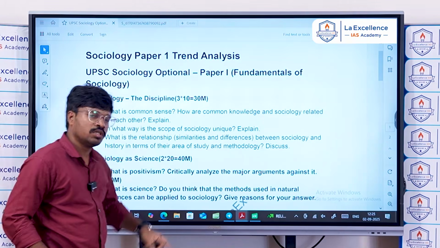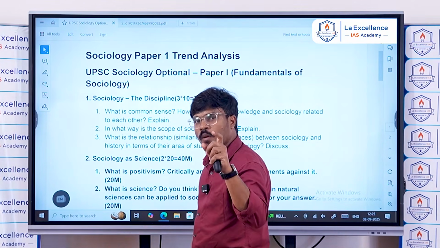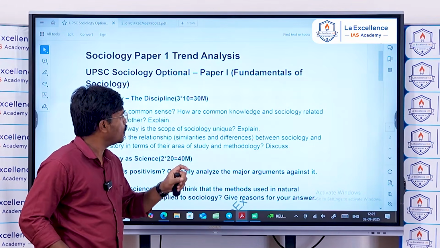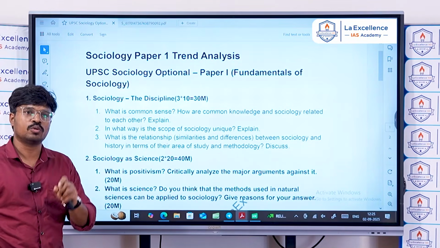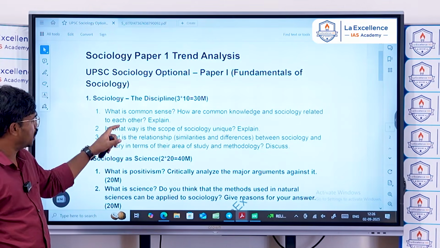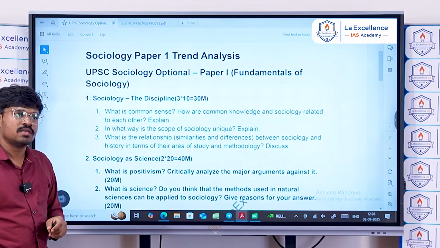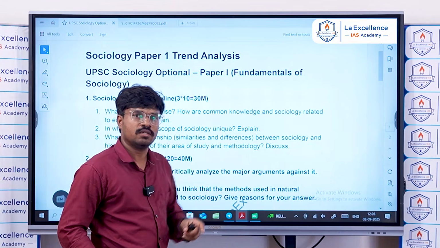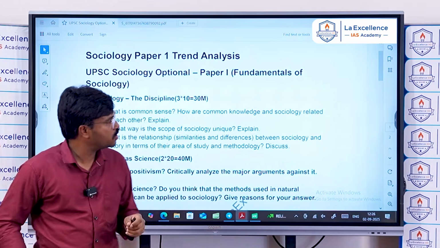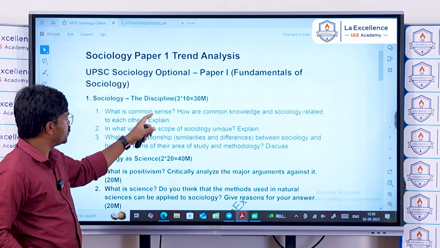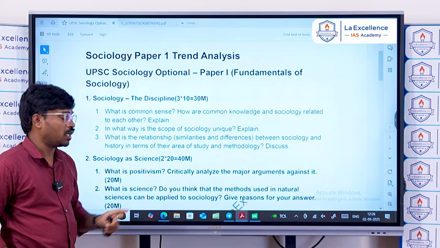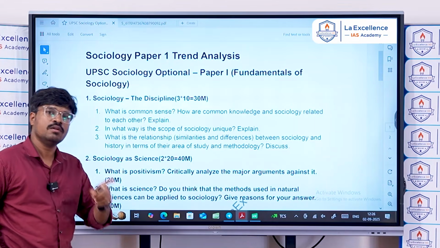The positivists argue that common sense knowledge has no role in sociology. Common sense knowledge is just common sense, and it has no role at all in sociology, according to positivists like Auguste Comte and Emile Durkheim. But anti-positivists, the critical theorists of positivism like Harold Garfinkel and Alfred Schutz, argue that there is a high place for common sense knowledge in sociology.